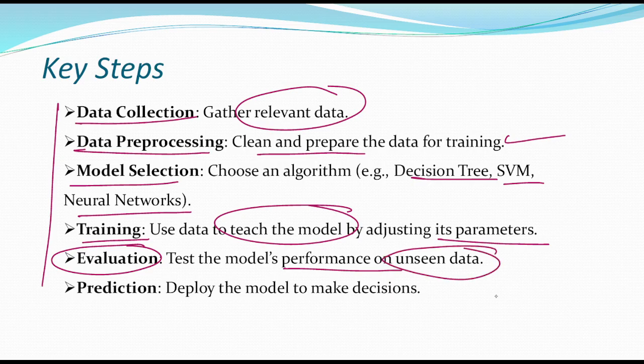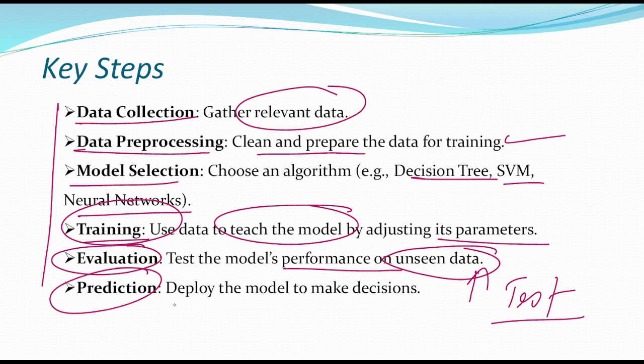So we have two types of data. One is the seen data, and another is unseen data. On the seen data we train the model, and for the unseen data we test the model. And the final step we can say is the prediction. Deploy the model to make the decision.